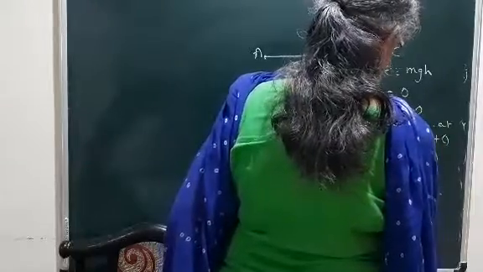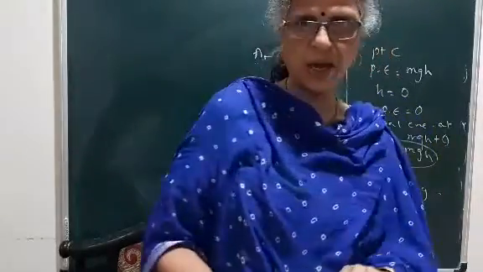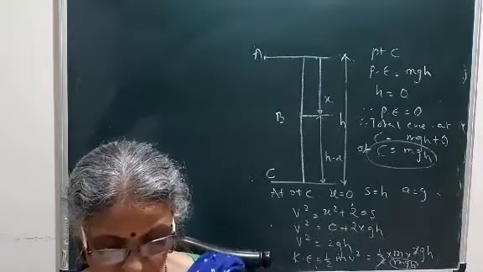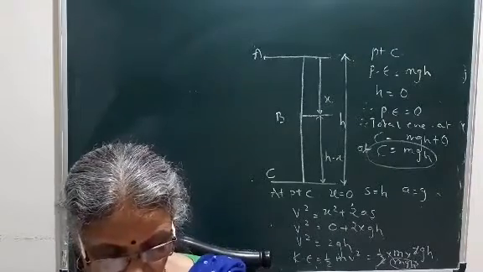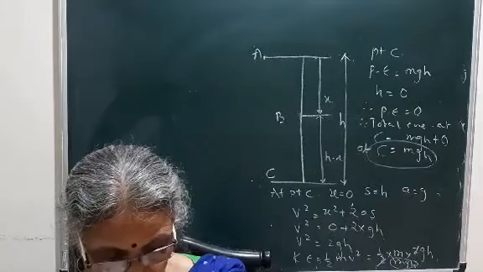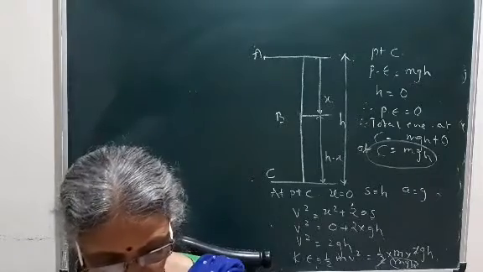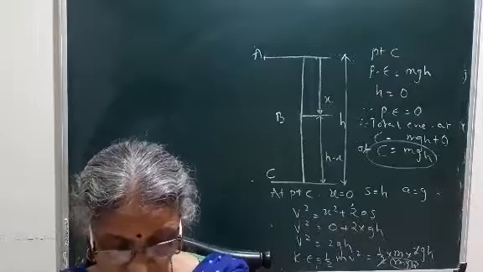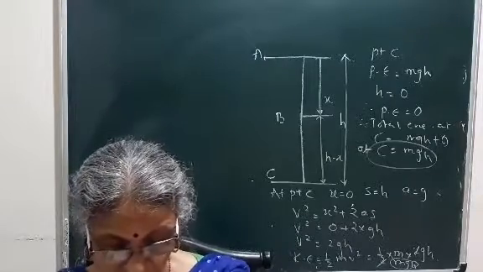Followed? So at C we are again having potential energy plus kinetic energy as mgh, the total energy. So if we observe the points A, B, C, you will have the total energy remaining constant, that is mgh. Followed?